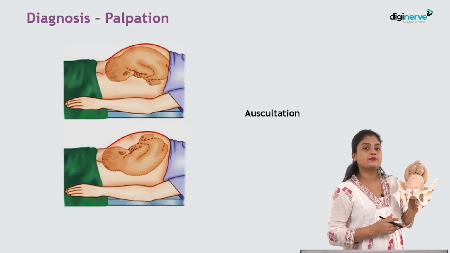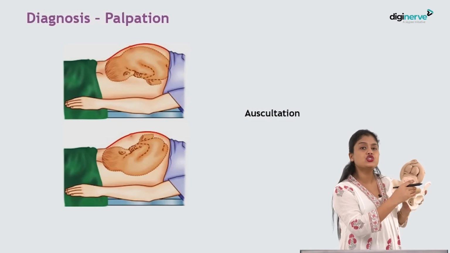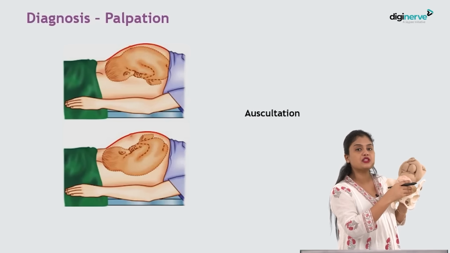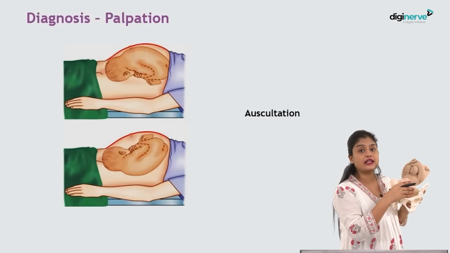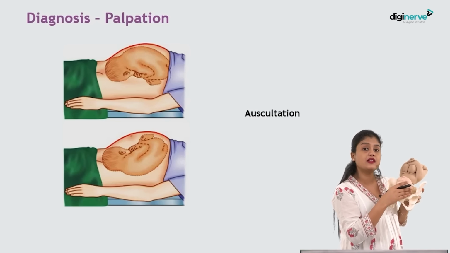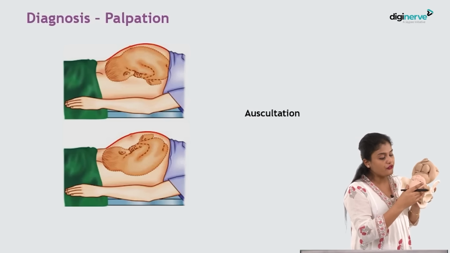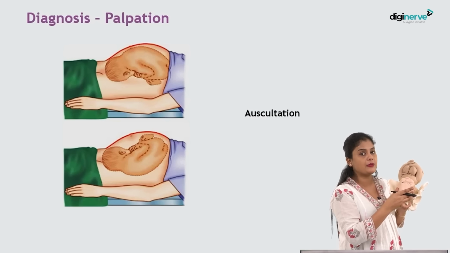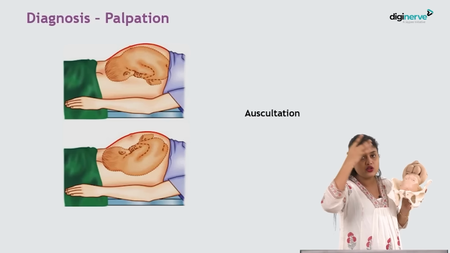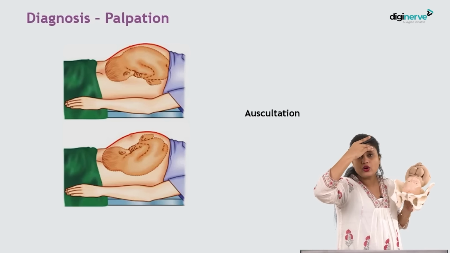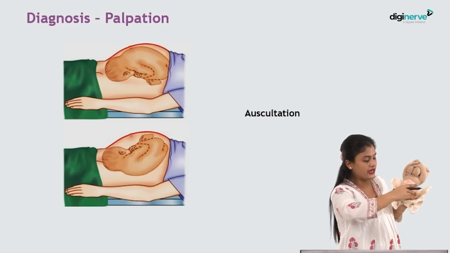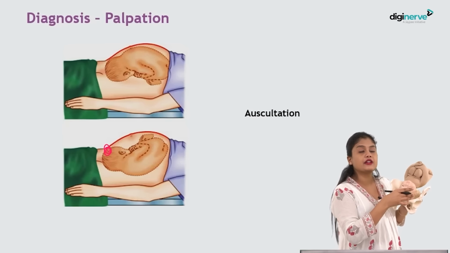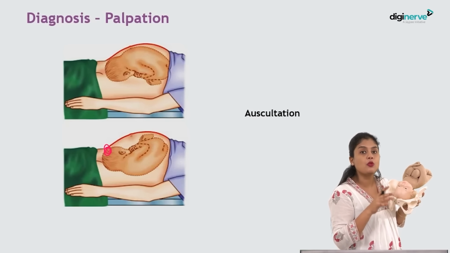Coming to the pelvic grips, here you can feel that the head usually will not be engaged. It will be floating above. You can feel the head very much floating. In the second pelvic grip, you can feel the deep flexed head. Also, in the first pelvic grip, you can feel just the bitemporal diameter of the head. So, bitemporal is less than the biparietal, isn't it? When you are holding the bitemporal, you will hold the smaller diameter. So, you will feel the head to be very small, isn't it?